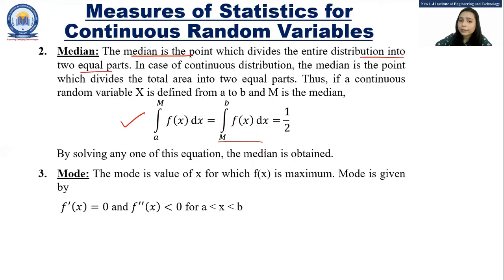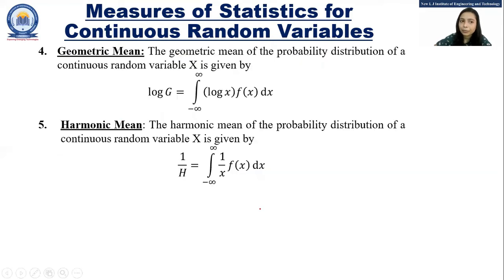By solving this equation, you can get the value of the median. The next is mode. The mode is the value of x for which f of x is maximum. The mode is given by f dash x equals 0 and f double dash x less than 0, where x lies between a and b.